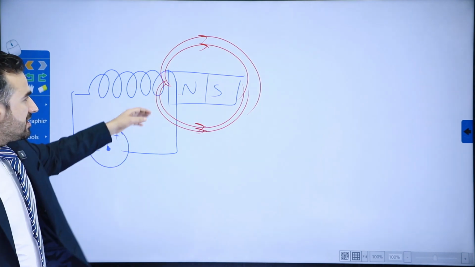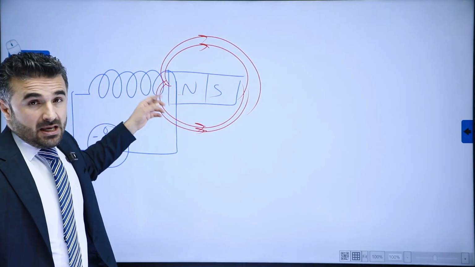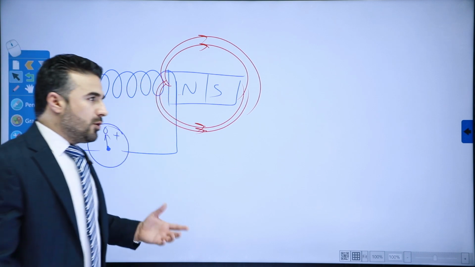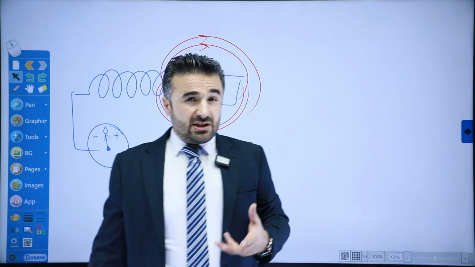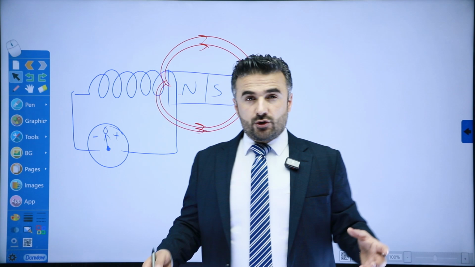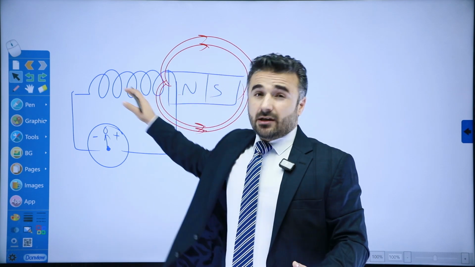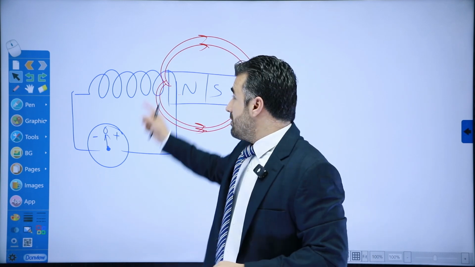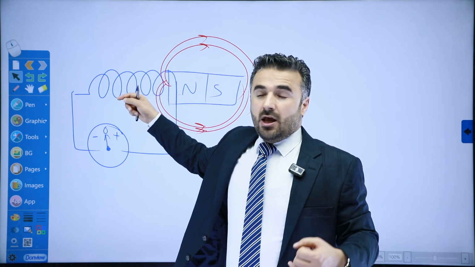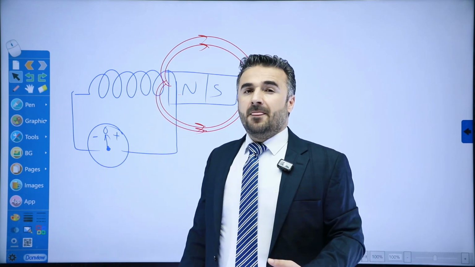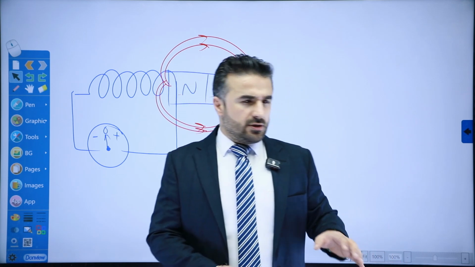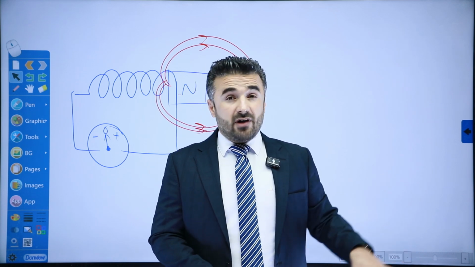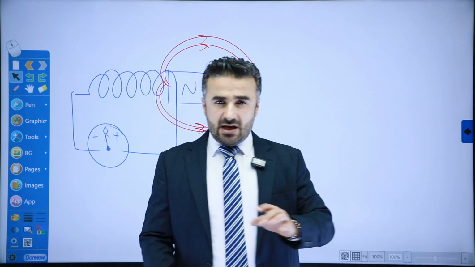Once I do this, you can see that these magnetic field lines are cutting through the wires of the coil. And remembering chapter 5, the wire of the coil has free electrons. Once you move this magnet closer to or into the coil, these magnetic fields will apply a force on the free electrons inside the coil. By the way, there's a huge relationship between chapter 5 and chapter 6. You can consider chapter 5 a good foundation for chapter 6, so I really hope you understand chapter 5 very well.